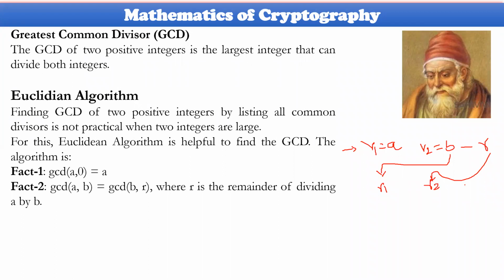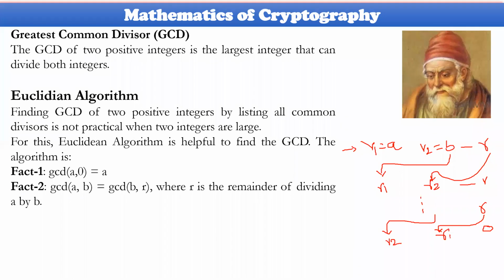After doing some operation here, again you will get R, and after some number of recursive calls, this value R2 will be obtained here, and whatever they are, R will be obtained here. So you may get some output, and that output will be 0.